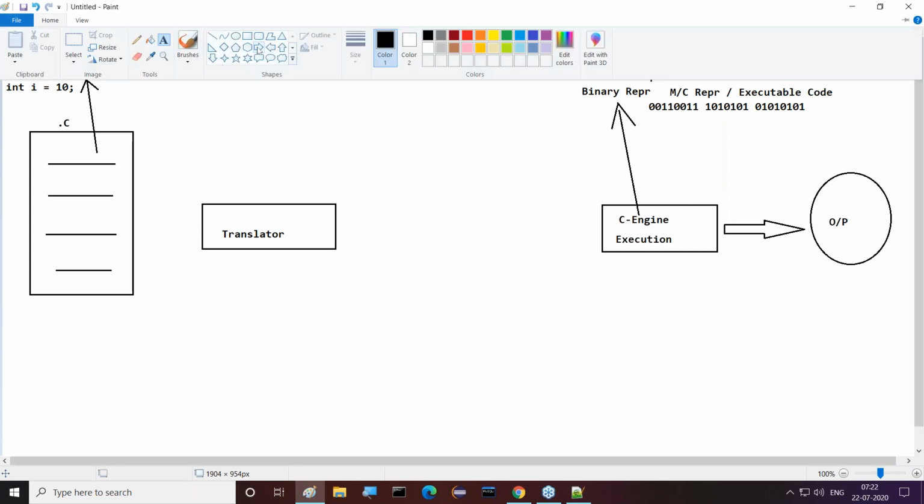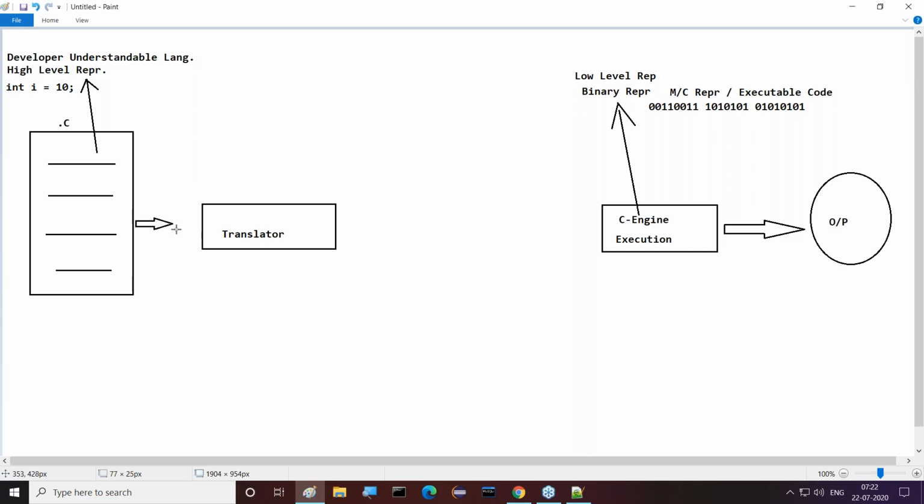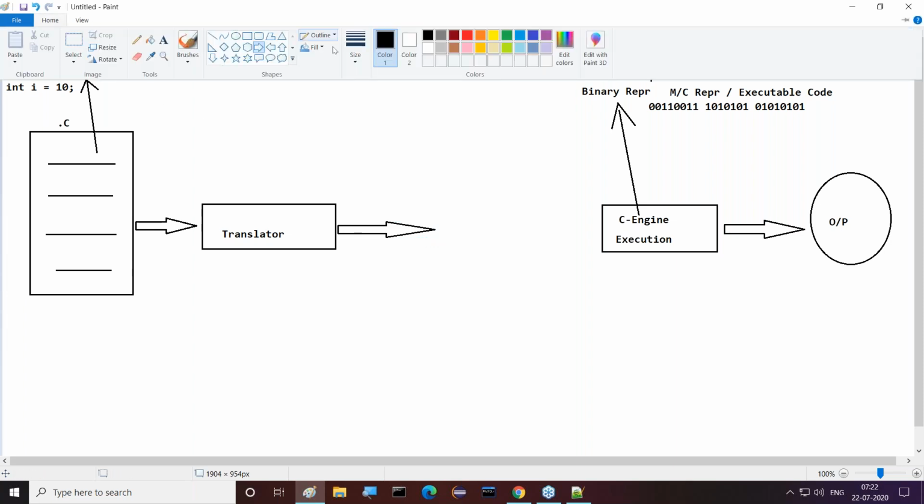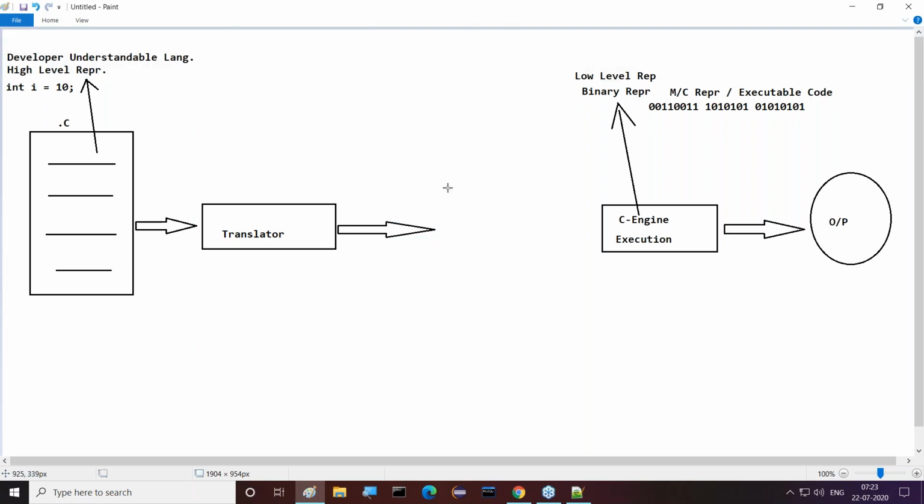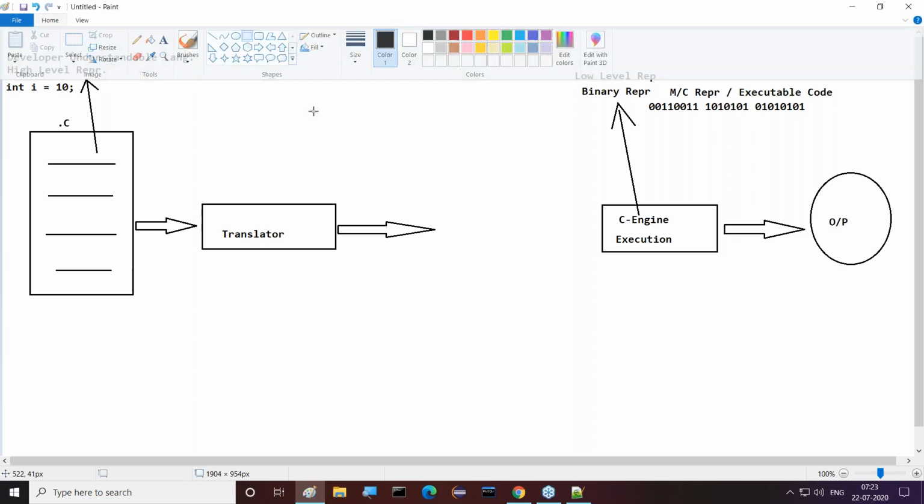The job of this translator is taking source code, that means high level code, and converting this high level code into executable code, that is machine code, which is the format required by the C engine. In that format, the translator has to translate our code. Everybody has to understand this now.